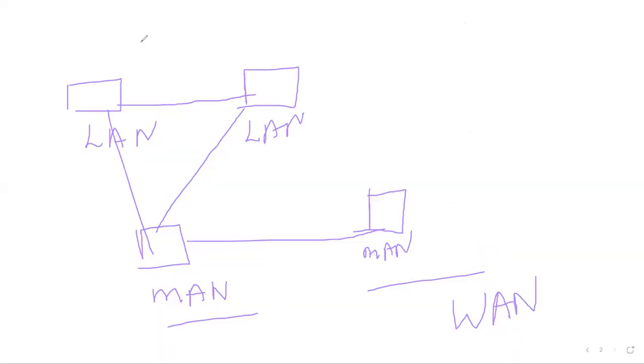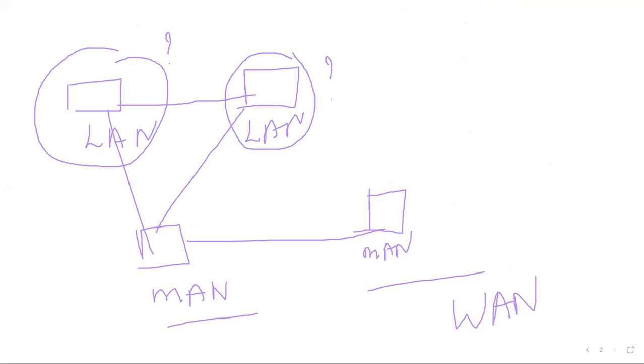For example, see, here I said this is one LAN, but how are these computers connected? This is my another LAN, but how are these computers connected? Now, I'm just showing you with one example. Suppose this is my first LAN, this is my one computer, and like this the computers are connected.